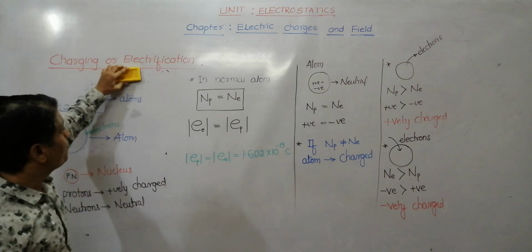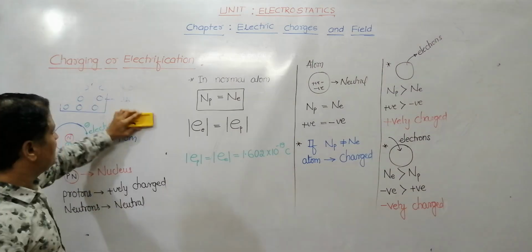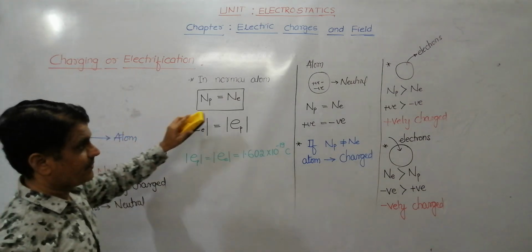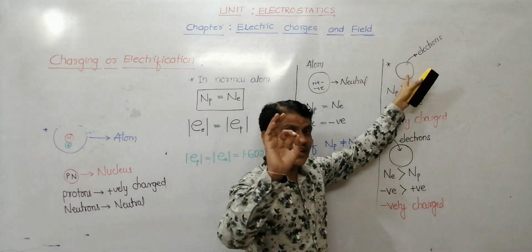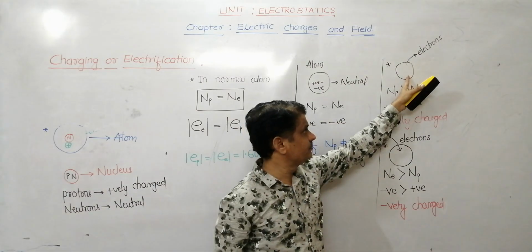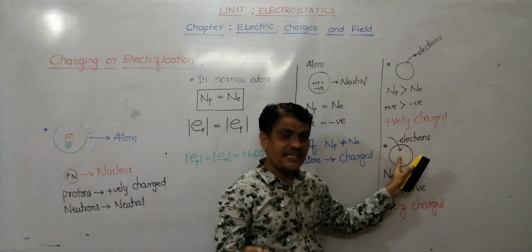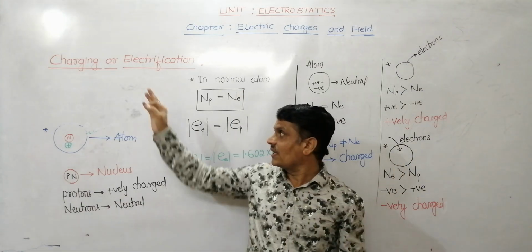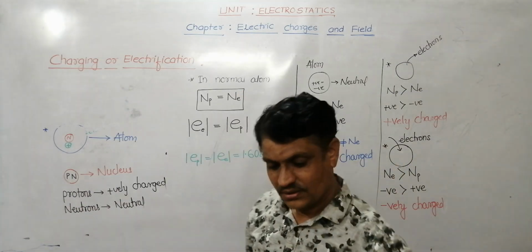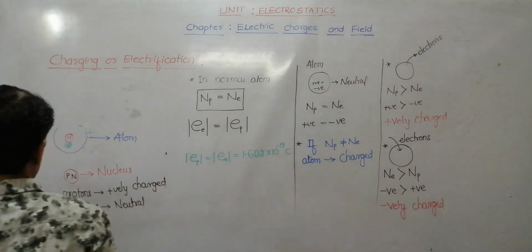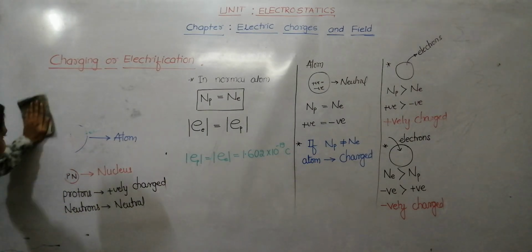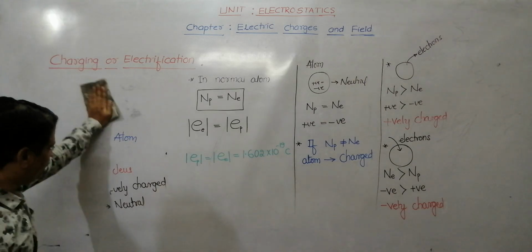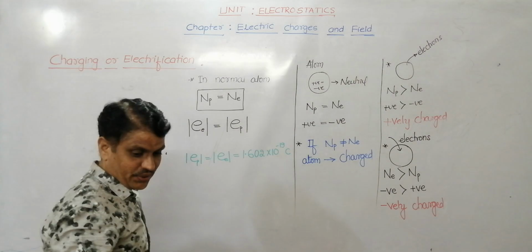Are you clear? Therefore, the final definition: what is charging or what is electrification? It is a process of removal of electrons from a body or addition of electrons to a body, called charging or simply electrification. This is our definition. Okay. So if you want, you can note it down.